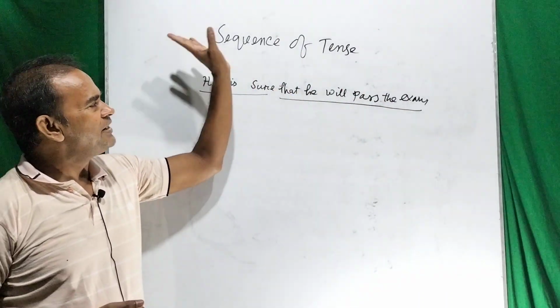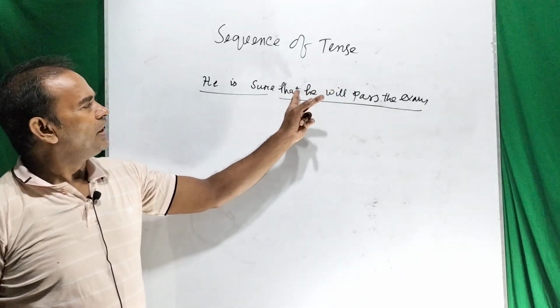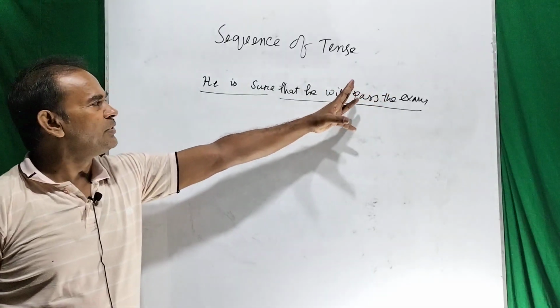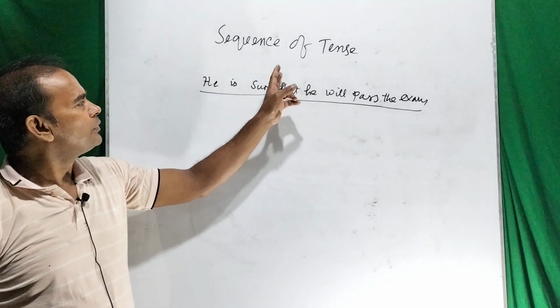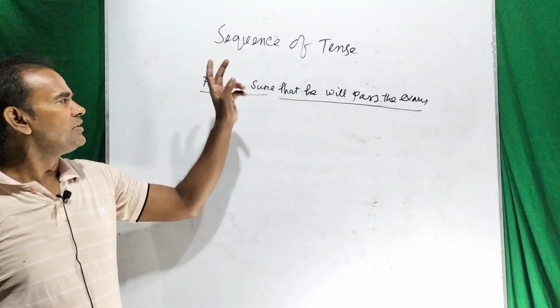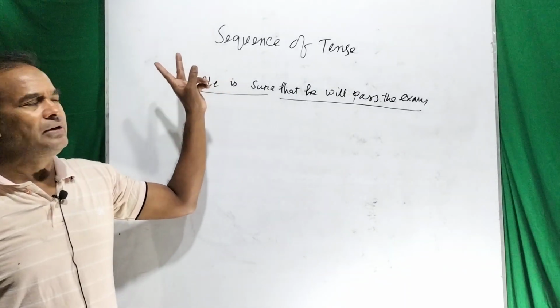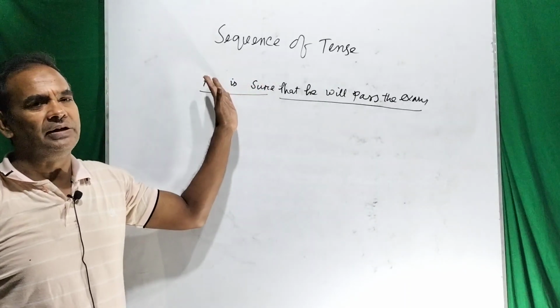You please look at the whiteboard. "He will pass the exam" is the future indefinite tense, and before that we have "he is sure," the main clause, written in the present indefinite.